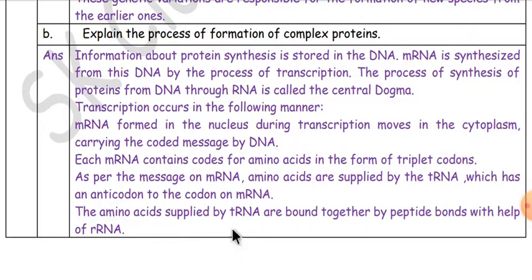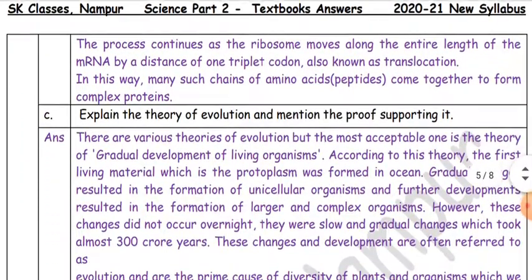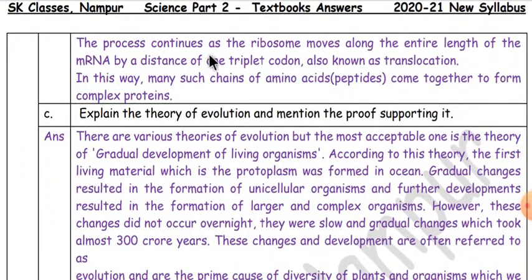The amino acids supplied by tRNA are bound together by peptide bonds with the help of rRNA. This process continues as the ribosome moves along the entire length of the mRNA by a distance of one triplet codon, also known as translocation. In this way, many such chains of amino acids, peptides, come together to form complex proteins.